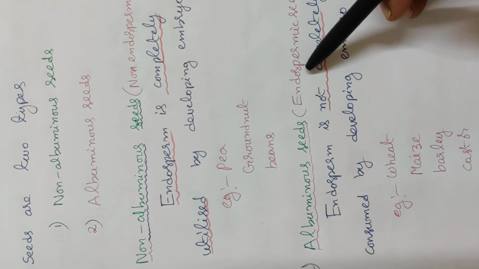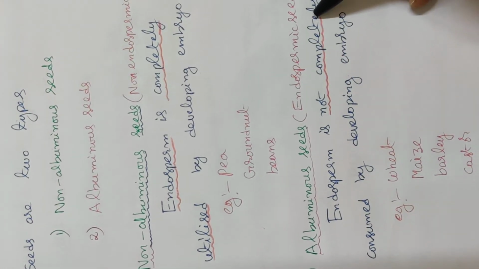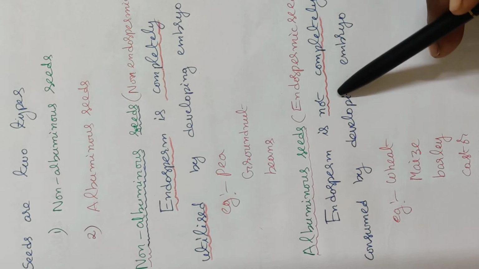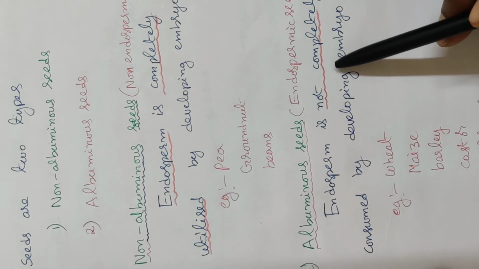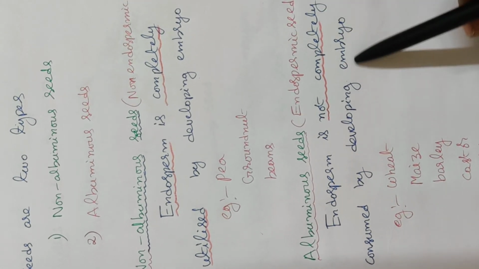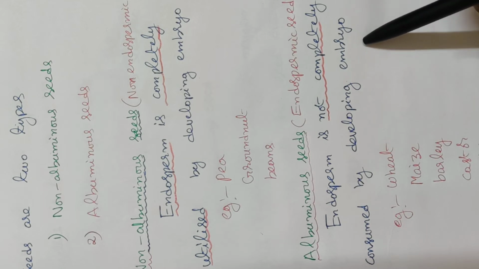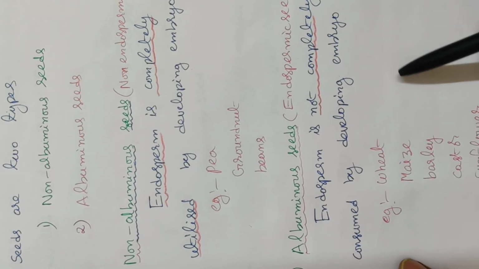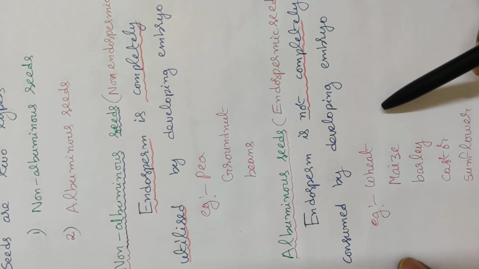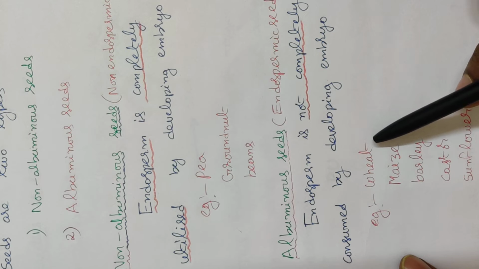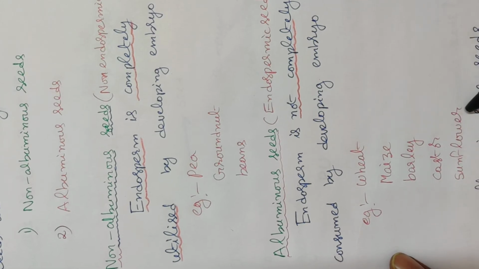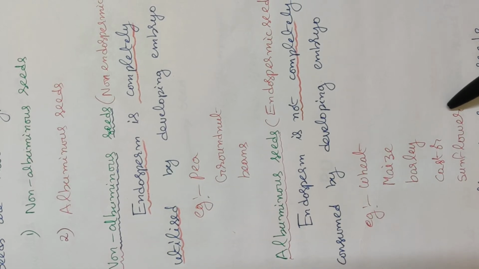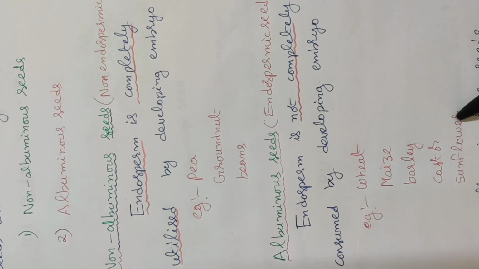The second type of seeds are albuminous seeds or endospermic seeds. Endospermic tissue is persistent. So the endosperm is not completely utilized, not completely consumed by the developing embryo. Such seeds are known as albuminous seeds. What are the examples for albuminous seeds? One example, cereal plants like wheat, maize, barley, and other plants, castor and sunflower. Albuminous seed examples: wheat, maize, barley, castor and sunflower.